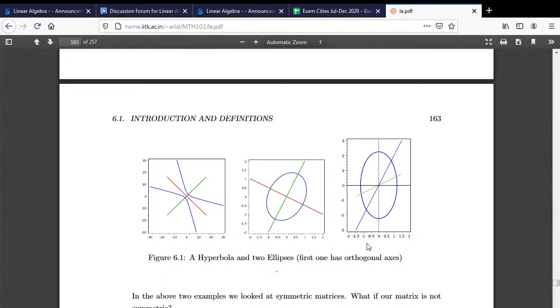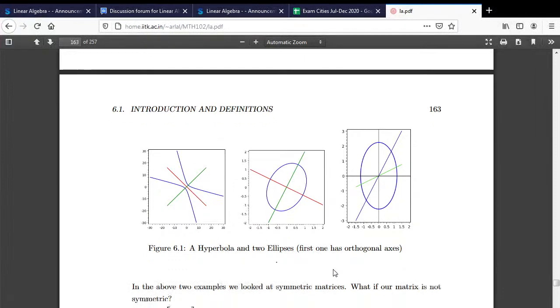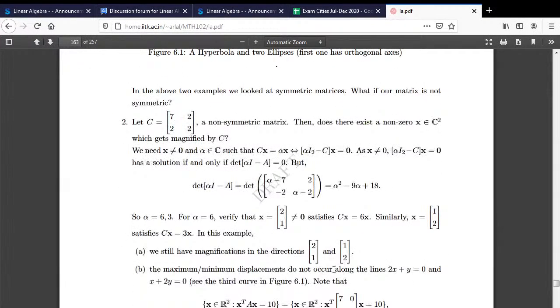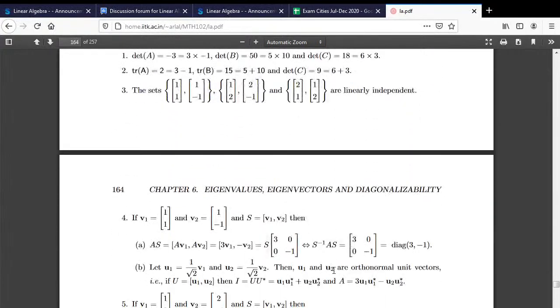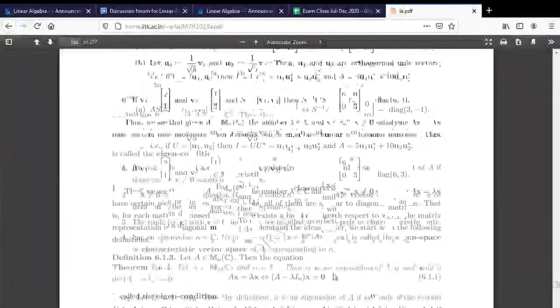So when I go from symmetric to non-symmetric, the theory changes completely as far as my maximum and minimum are concerned. Fine? So you have to be careful. Most of the times you look at symmetric matrices. So all the axes that you think of geometrically will be orthogonal, because every matrix which is symmetric is orthogonally diagonalizable.